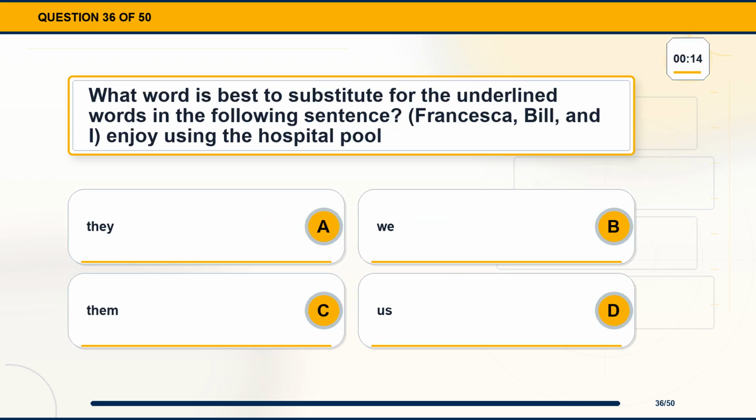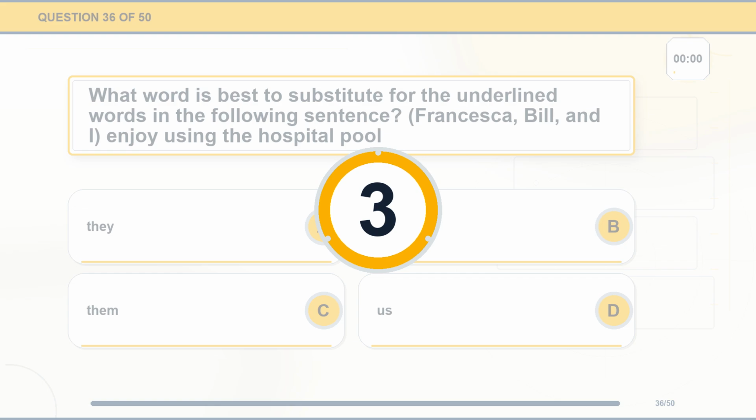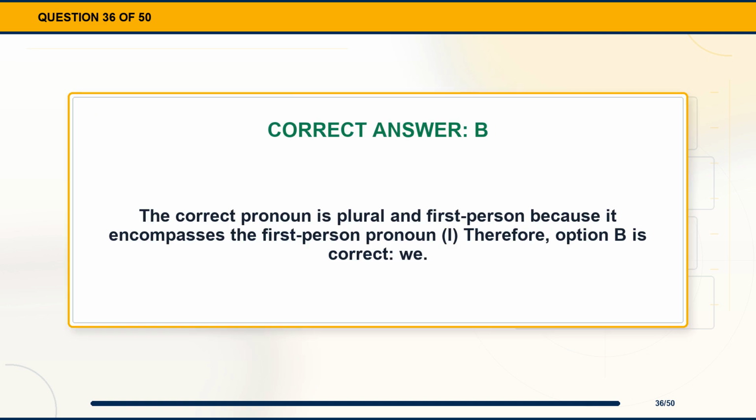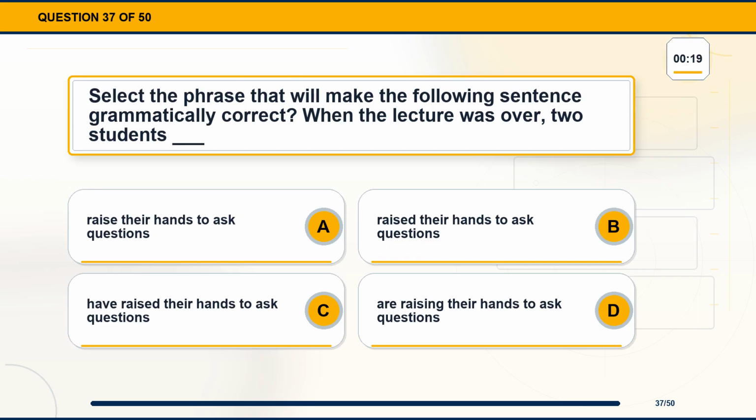Question 36. What word is best to substitute for the underlined words in the following sentence? Francesca, Bill, and I enjoy using the hospital pool. Option A, they. Option B, we. Option C, them. Option D, us. The correct answer is option B, we. Explanation. The correct pronoun is plural and first person because it encompasses the first person pronoun, I, therefore, option B is correct, we.